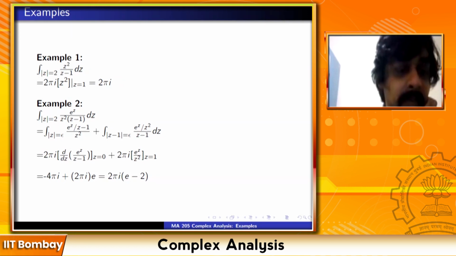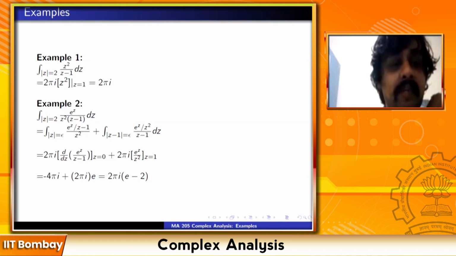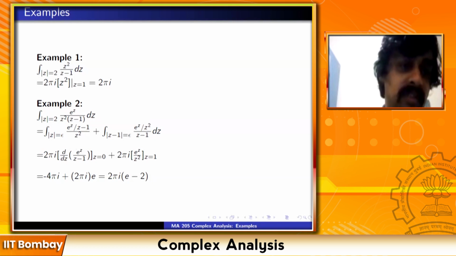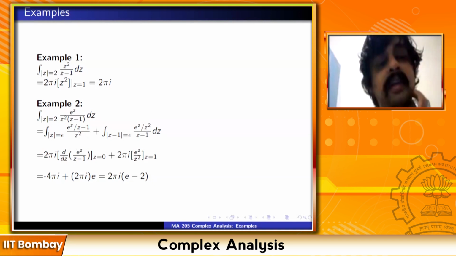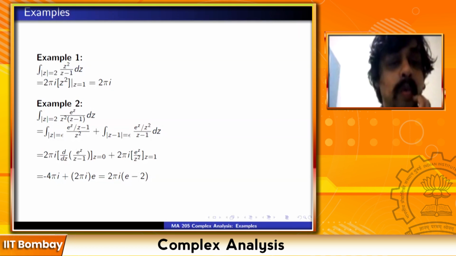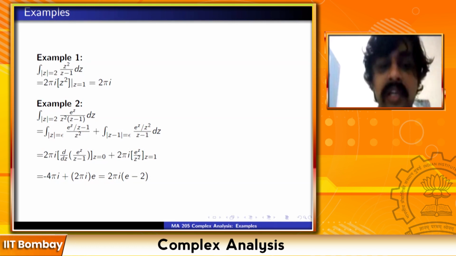The first one, again, let's apply the formula from the previous slide. This first integral is in the form f(z) upon z square. So this will be 2 pi i times d by dz of e raised to z upon z minus 1 evaluated at z equal to 0, plus the second one will be 2 pi i times e raised to z by z square at z equal to 1. This is now a small computation. Use the derivative of u by v rule, and then you compute this is minus 4 pi i plus 2 pi i times e. So this is 2 pi i times e minus 2. I'm not showing the steps of the differentiation. All of you can do it better than me. So just differentiate and check.